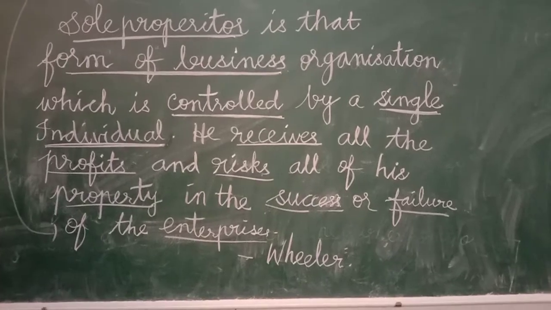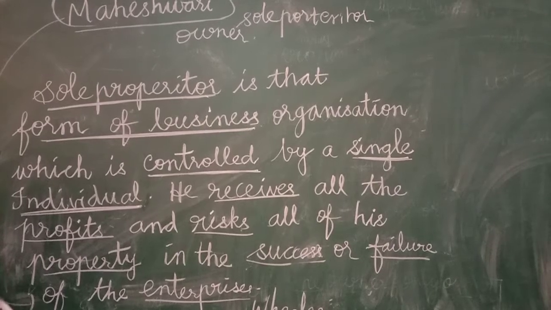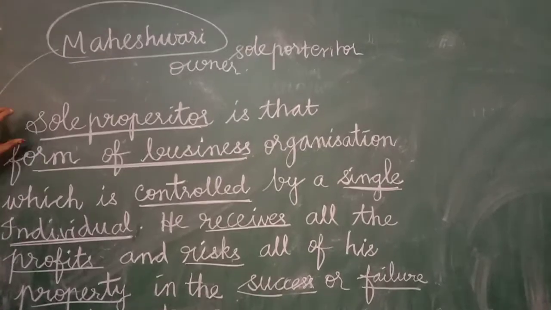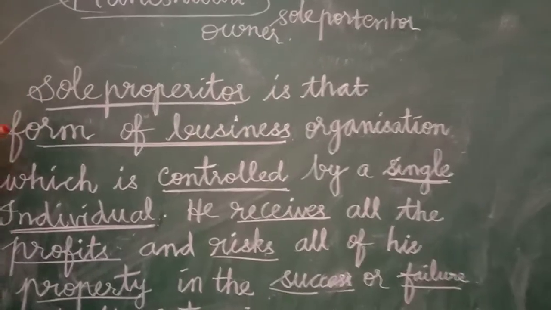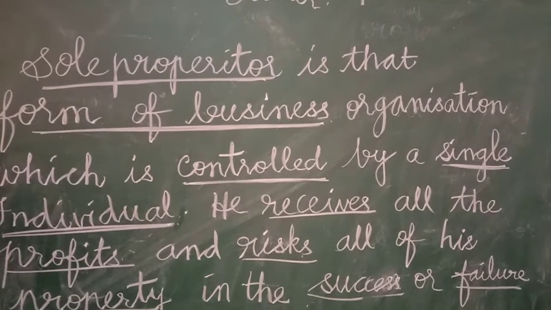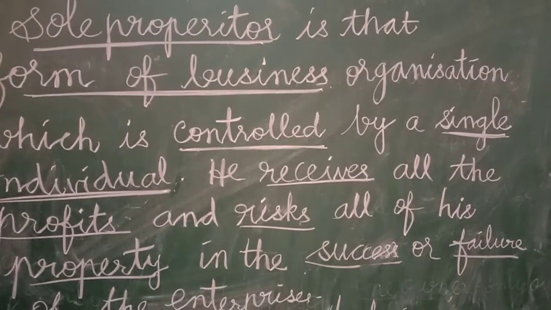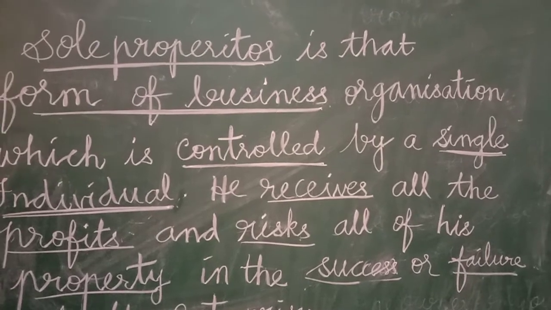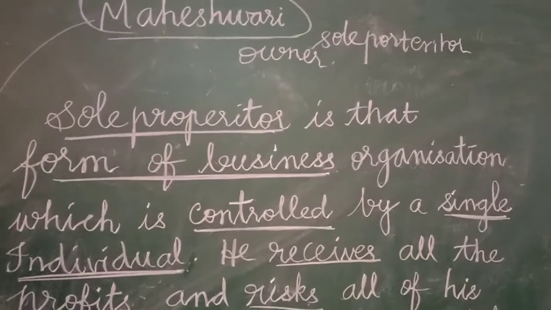So, both definitions say that the individual proprietorship is a form of business organization at the head of which stands an individual, she is the head, who is responsible. She alone is responsible for her business, directs its operations, and alone takes the risk of failure and also the success of the enterprise. Everything depends upon the sole proprietor's hand.